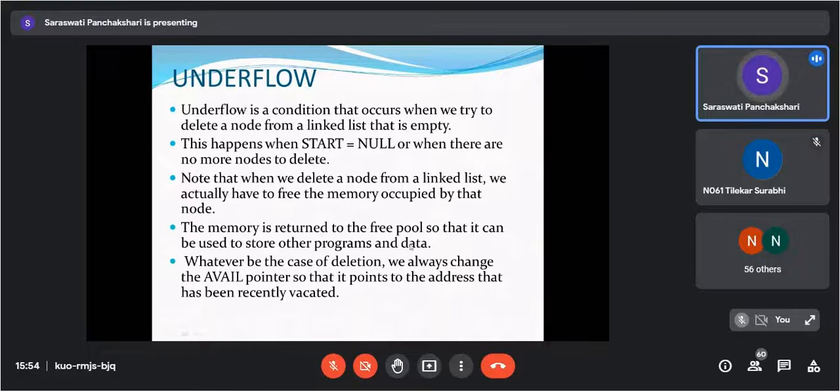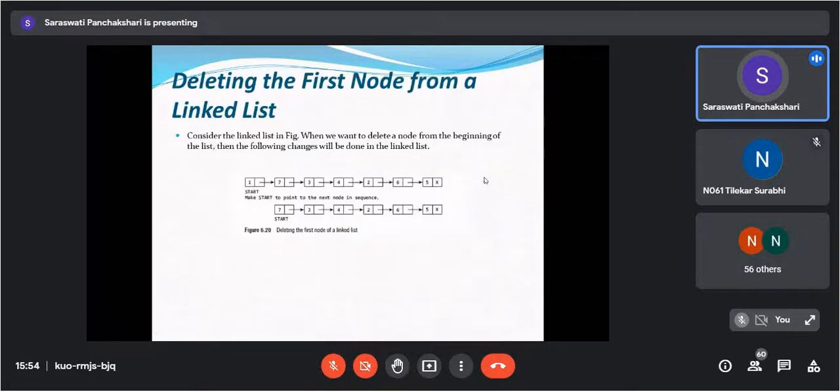The memory is returned to a free pool, that is the avail we have seen, so that it can be used to store other programs and data. Whatever be the case of deletion, we always change the avail pointer so that it points to the address that has been recently vacated. So this is about the underflow condition.